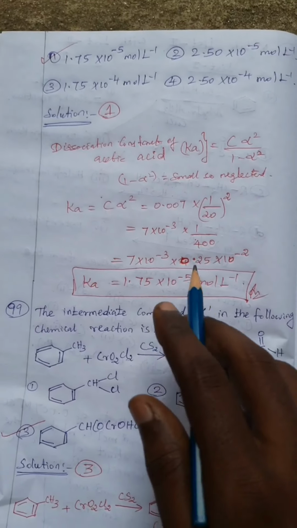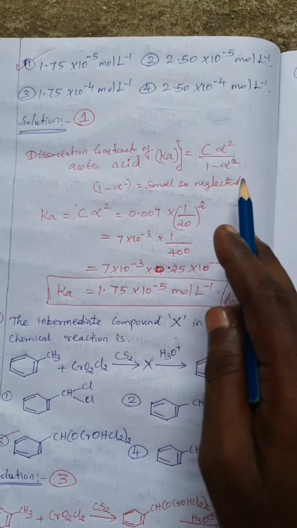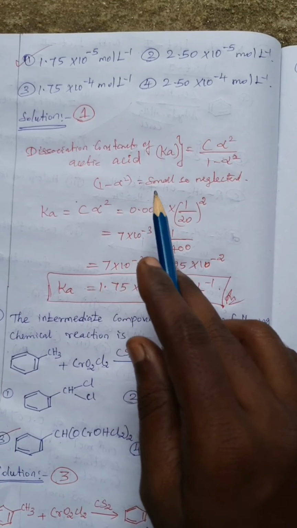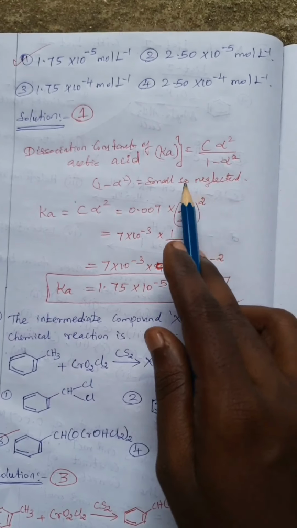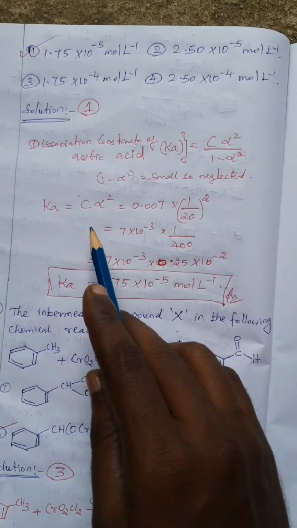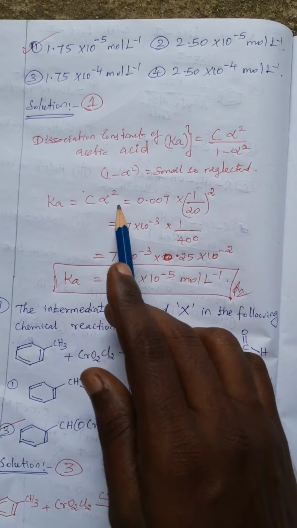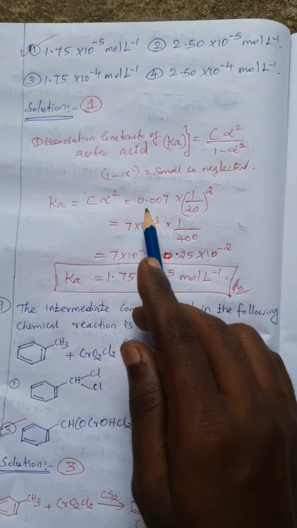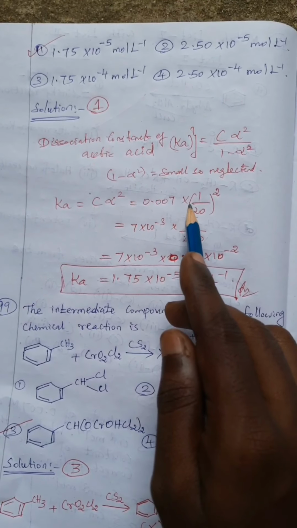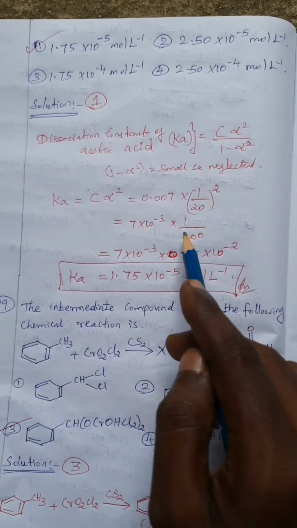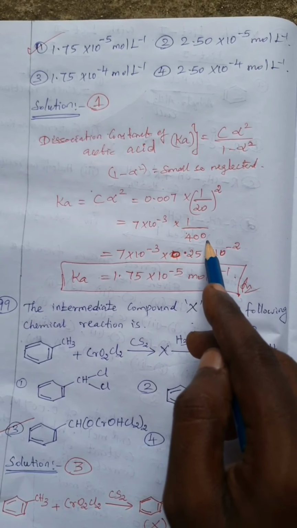So dissociation constant Ka equal to C alpha squared by 1 minus alpha, and 1 minus alpha, alpha being small, can be neglected. Okay, 1 by 20, so it is neglected. So Ka equal to C alpha squared. C is the concentration 0.007 into 1 by 20, the whole square. So 1 by 20 squared is 1 by 400.